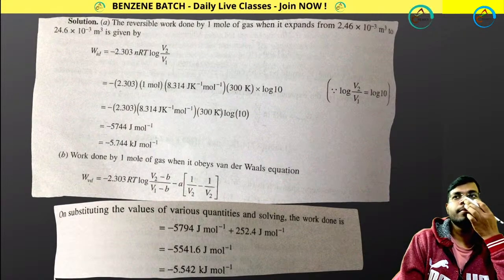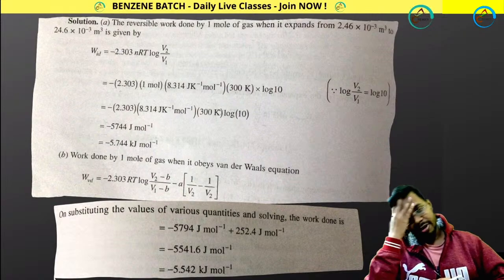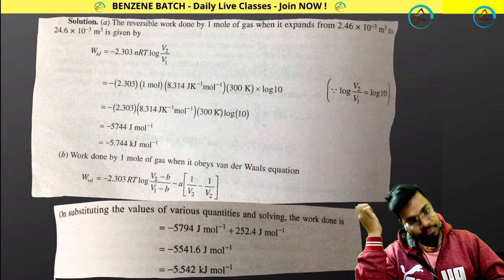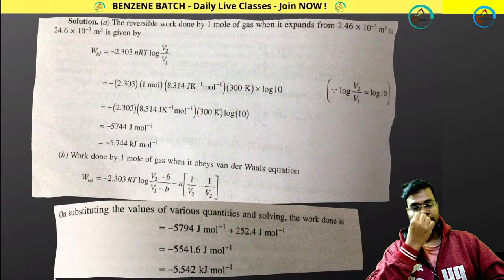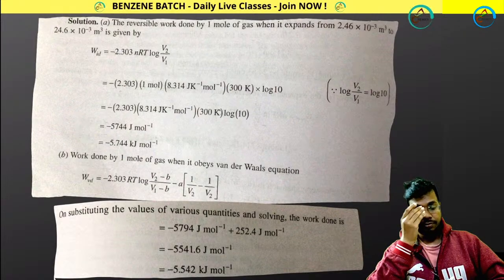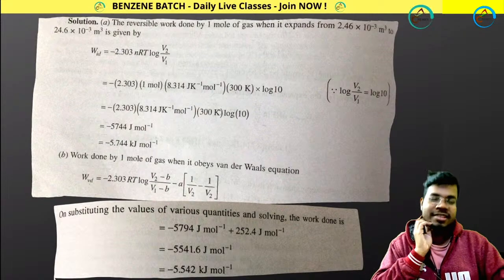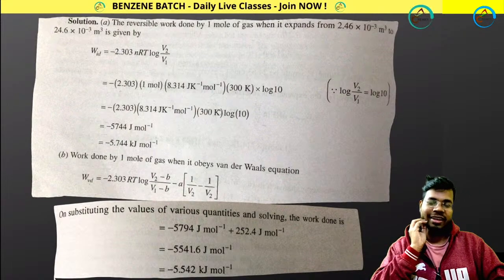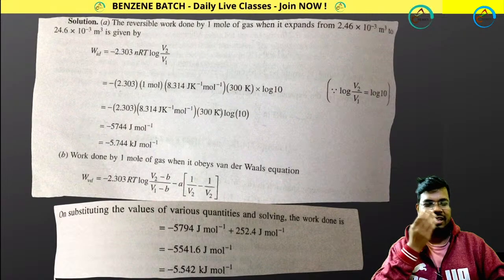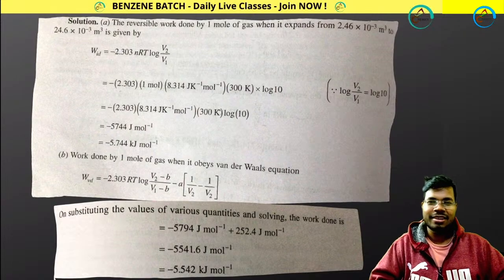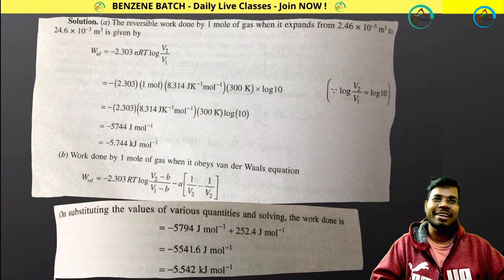I need a comment from everybody. I think I can't finish this one. I have to take another class tomorrow morning to finish it. Tomorrow I will be starting chemical equilibrium. That will take very little time, it is a very easy chapter. Chemical equilibrium is very easy, and ionic equilibrium we have already read in your 10+2.